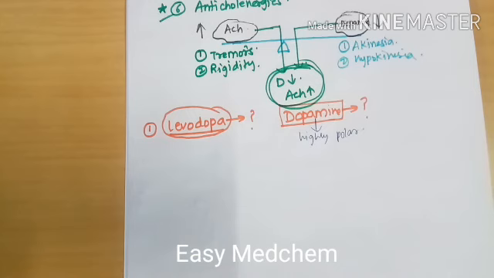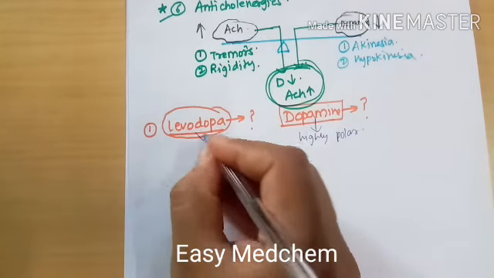But we cannot give levodopa directly either, because if we give levodopa directly to the patient, there are many enzymes in the peripheral tissues which can destroy it, such as monoamine oxidase. We have two types of monoamine oxidase, MAO-A and MAO-B. MAO-B is generally present in the CNS, but MAO-A is also present in the peripheral tissues. If we give levodopa directly to the patient, the monoamine oxidase is the enzyme which can convert levodopa into dopamine in the peripheral tissue.